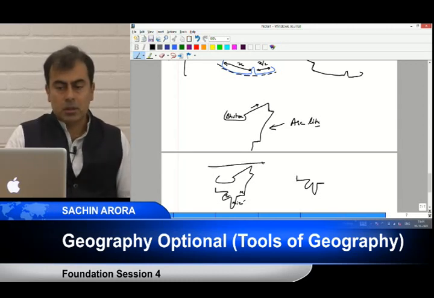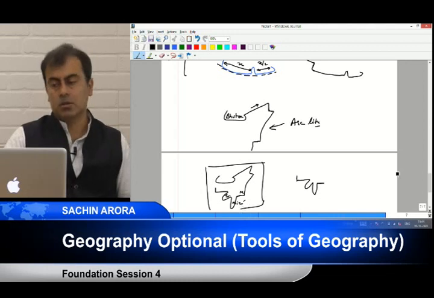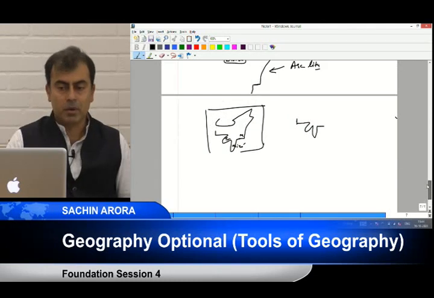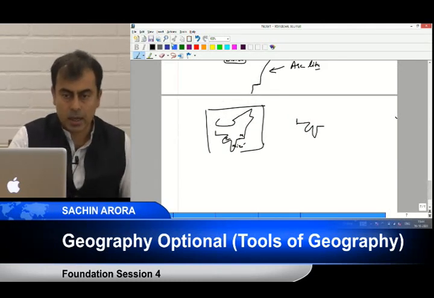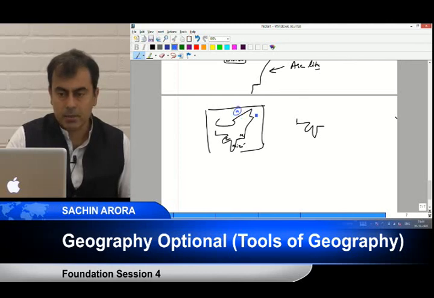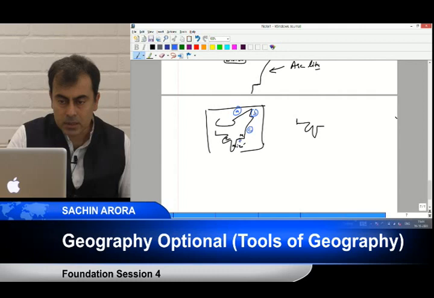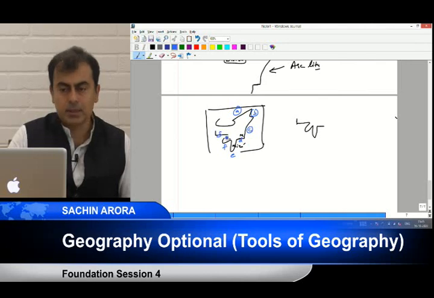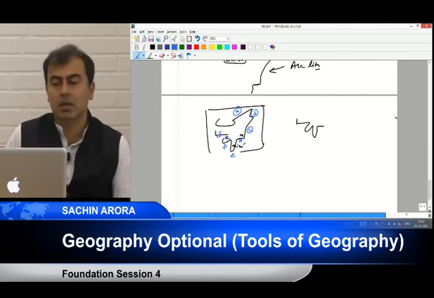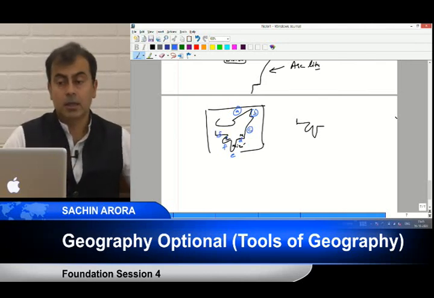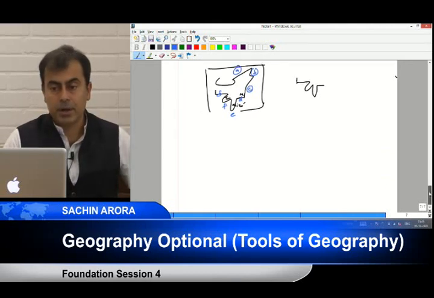This is Northeast, everyone. Remember, stroke A is this line, B is that L, C is that curve, D is that Manipur line, a straight line, E is Mizoram, F is Tripura, and G is this straight line. Is everyone with me? Quickly draw this, and I'll give you a 30-second break after this recap.